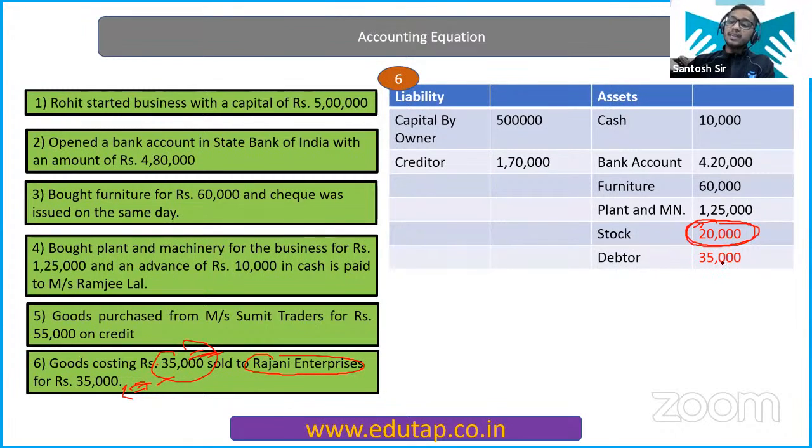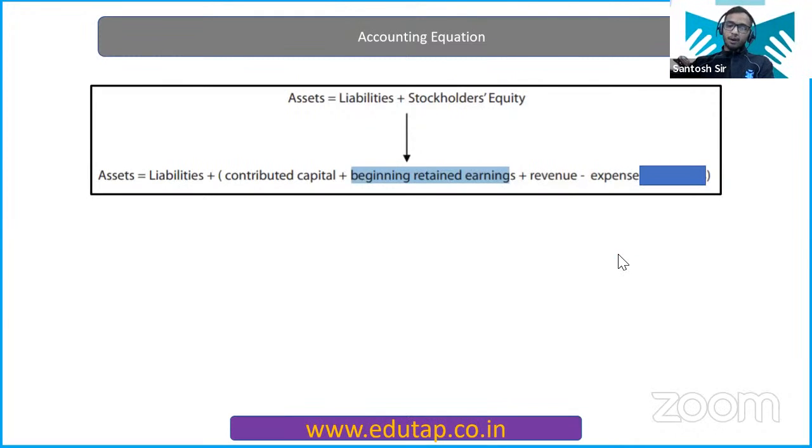Now debtor has been increased by 35,000. So one asset has been decreased, another asset has been increased, right? So again, your asset and liability will be equal, right? Now, let's get into the advanced level. Now see, we have this equation.